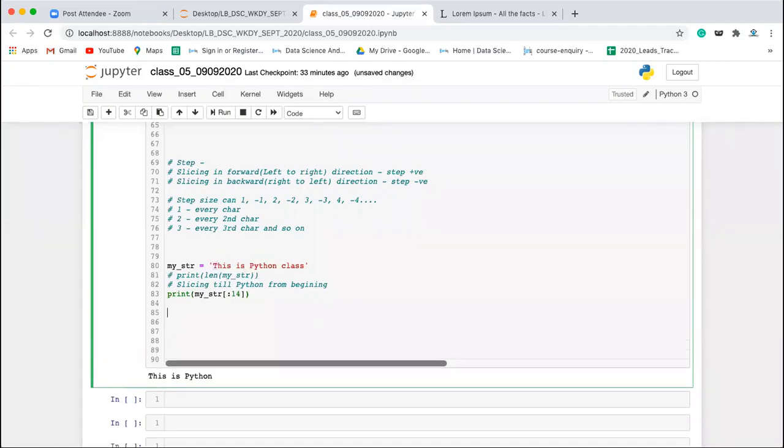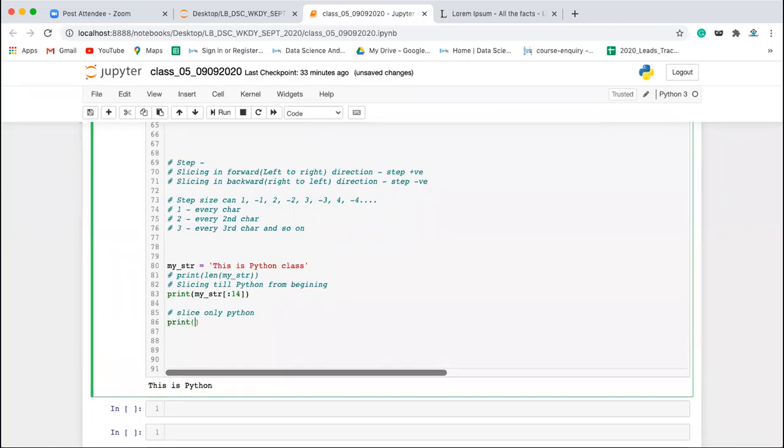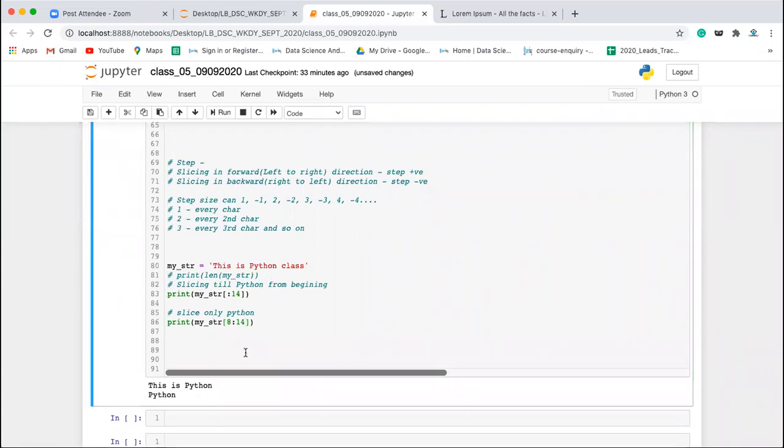Now let's say if I want to slice only Python, then what should I do? I'll be writing print my_str and this square bracket. I want to slice from P, right? So start is inclusive. So I'll be writing the index of P, which is 8. Count is 0, 1, 2, 3, 4, 5, 6, 7, 8. And I want to go till n, so I will give 13 + 1, which is 14. So if I slice this, I'll be getting Python.